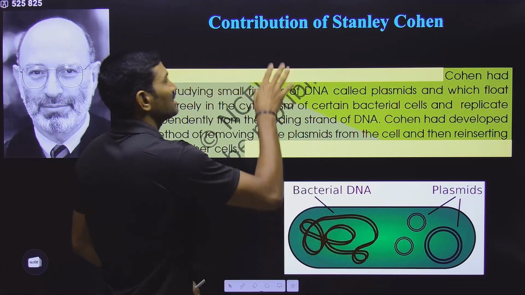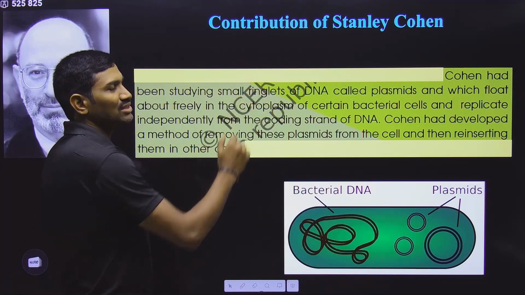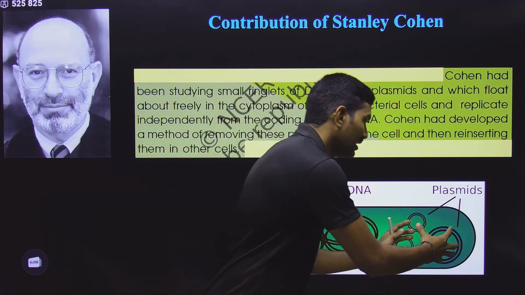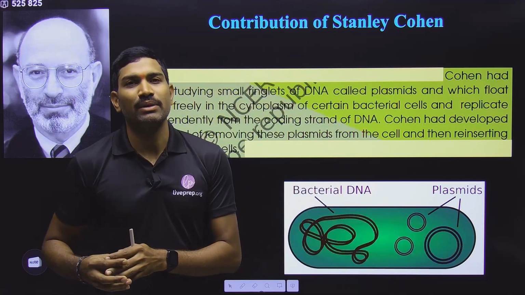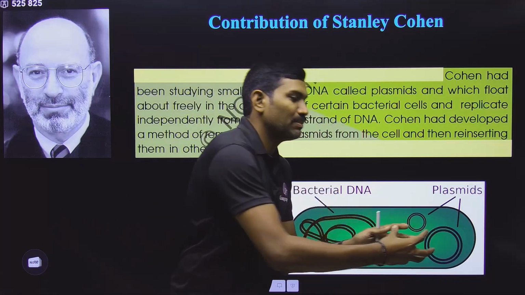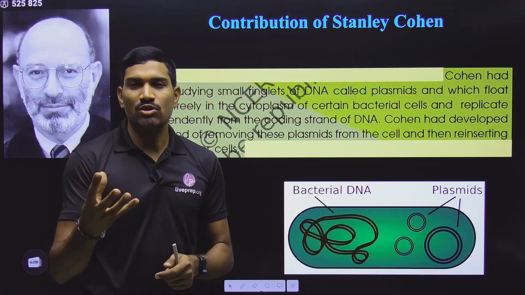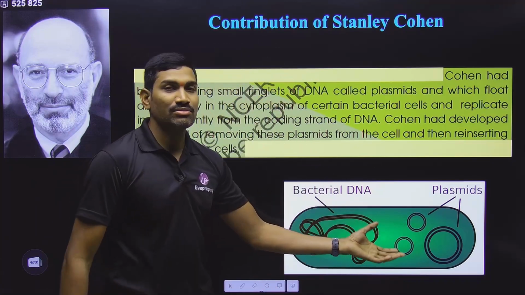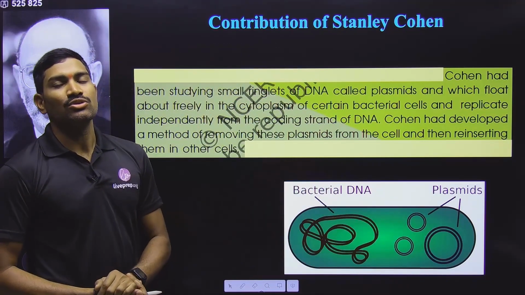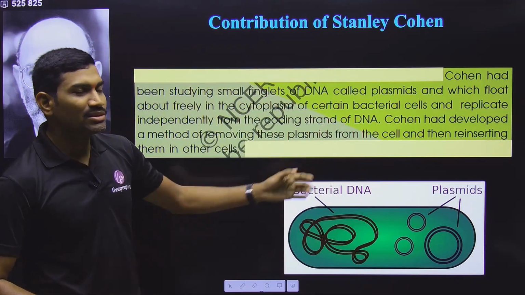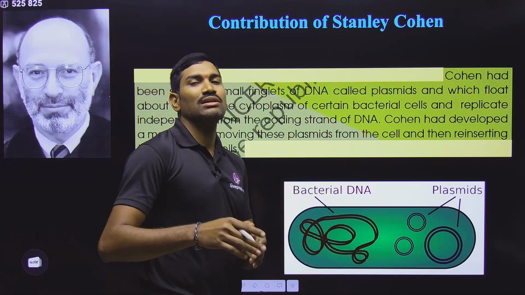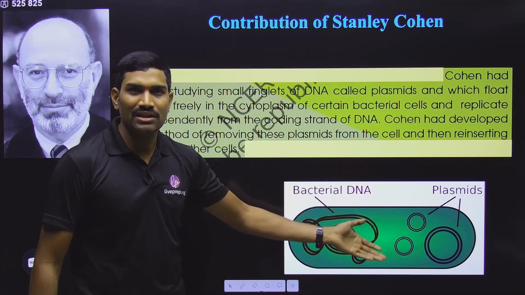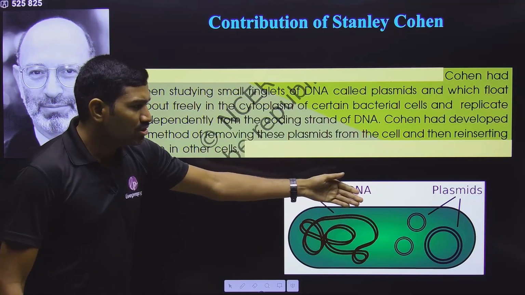So now let us see the contribution of this scientist. What is the contribution of Stanley Cohen? He developed a method for isolation of the plasmid from bacteria. How to isolate the plasmid from a bacterium, and how this isolated plasmid can be introduced into another bacterium. These methods were developed by Stanley Cohen. Now these two scientists combinedly performed some experiments, and that led to the development of the first recombinant DNA molecule and its successful introduction and all the things. Okay, slowly we will study.